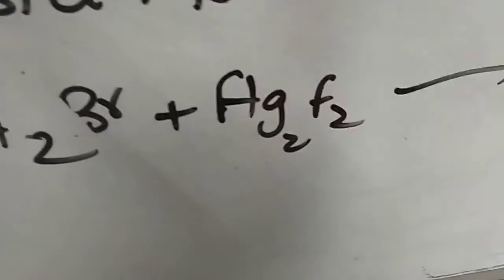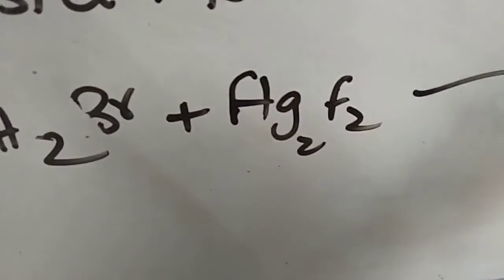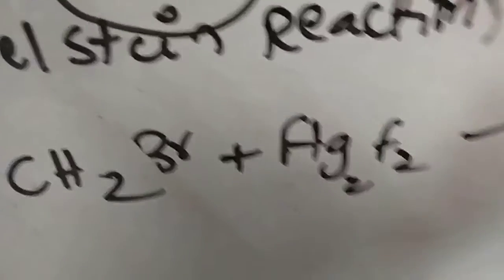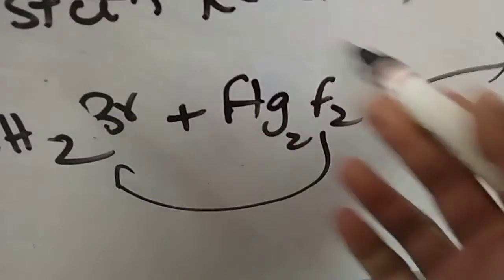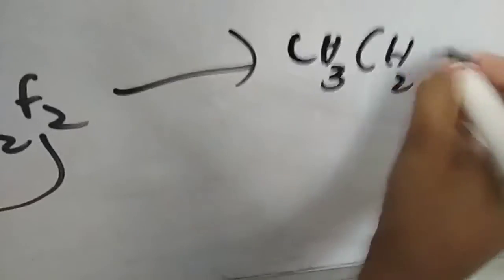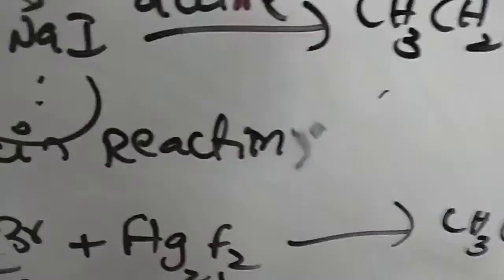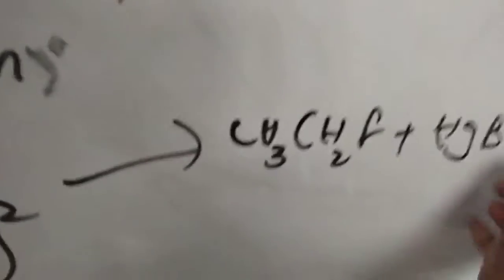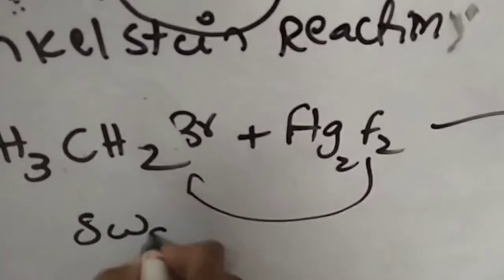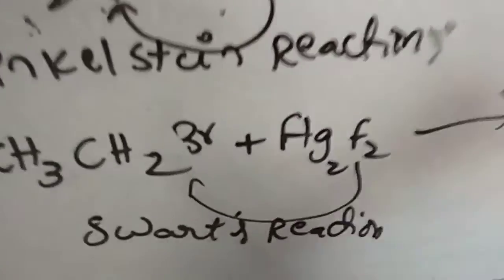Then in presence of acetone, and whatever the fluoride we are taking, that is dissolved because the inorganic salts provide the fluorines. So here the halogen exchange will take place. Then the product will be CH3 CH2F plus HgBr2. So the name of this reaction is called the Swarts reaction. This is called Swarts reaction.